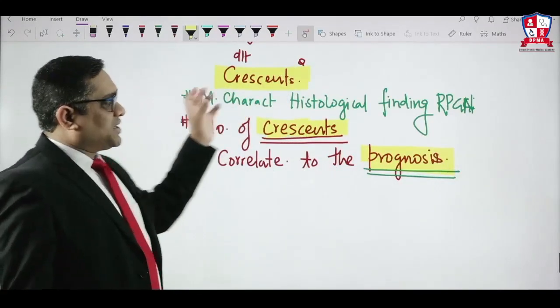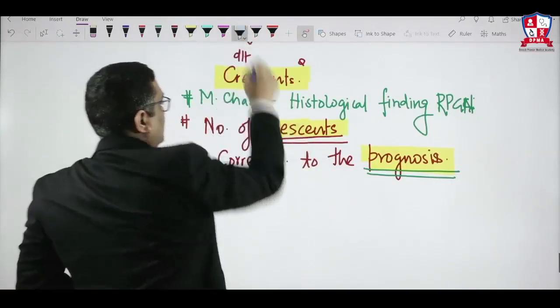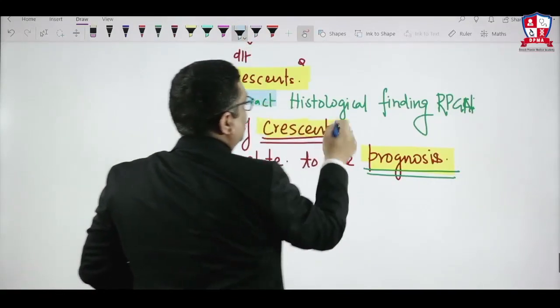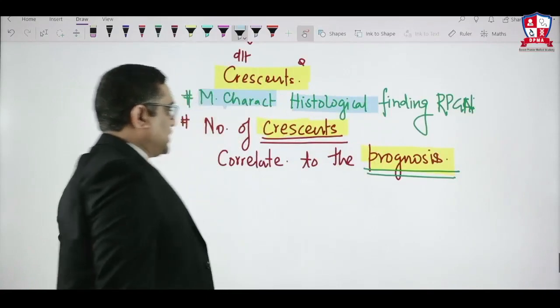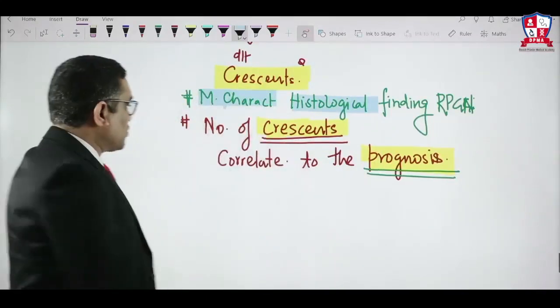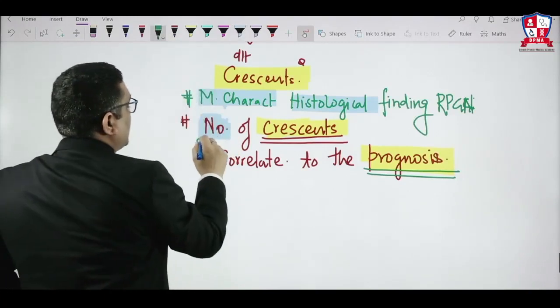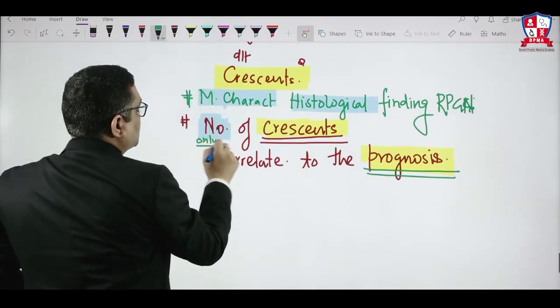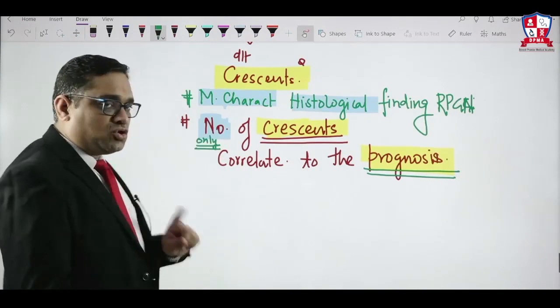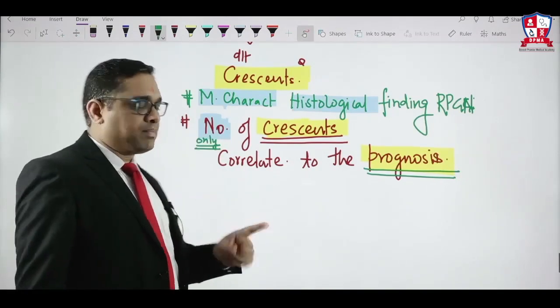So the most characteristic histological finding is the crescent, and the number will correlate to the prognosis. That is the important thing: only the number will correlate to the prognosis, nothing else. No size, no shape.